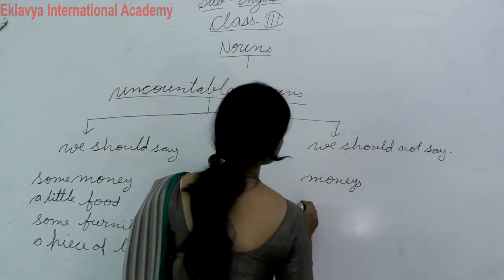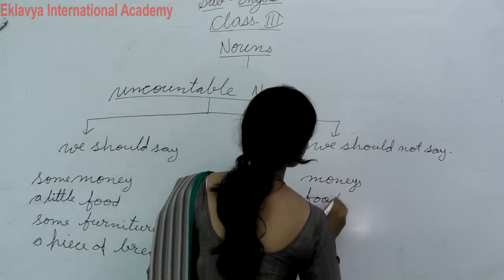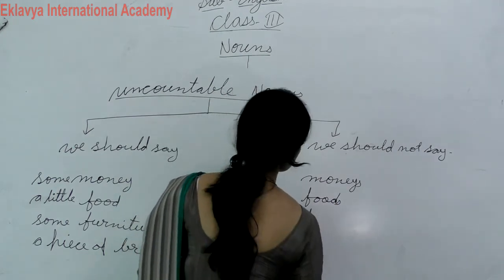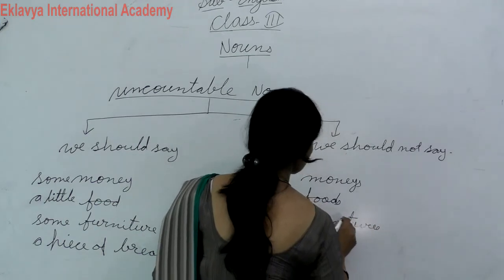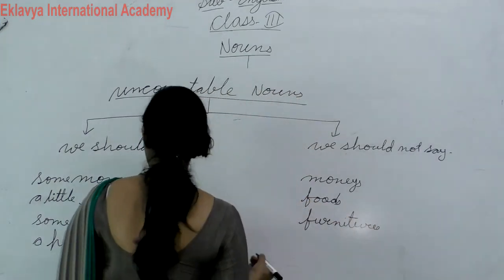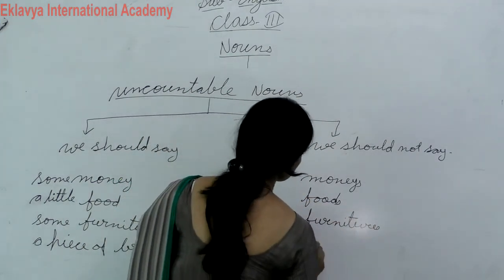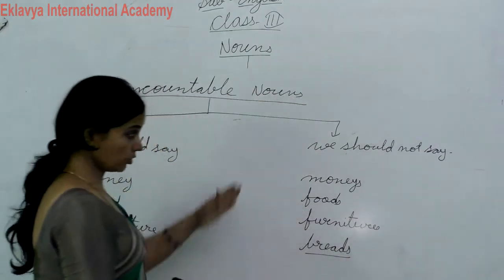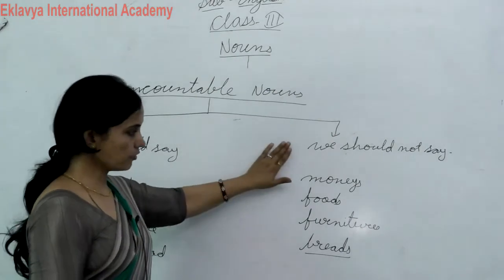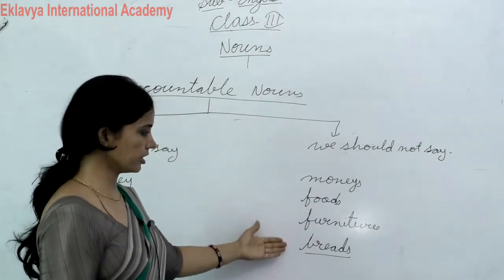You can't say foods, you can't say furnitures. You can't say breads. Because they don't have plural forms, so we can't say monies, foods, furnitures, breads.